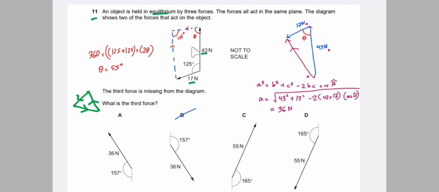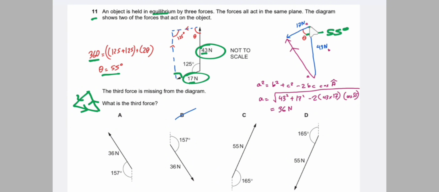So this forms a parallelogram, and for this parallelogram we know this angle is 125, so this is also 125, and if this angle is theta, then this is also theta, and the total angle is 360 degrees. After substituting the values, we find the value of theta. Then we substitute the value of theta in this diagram, and we need to find the resultant of the two forces.